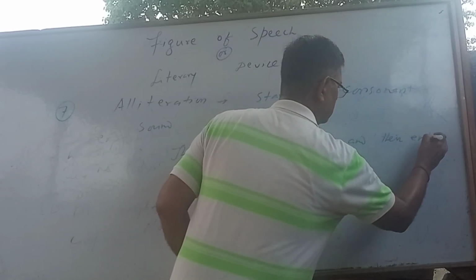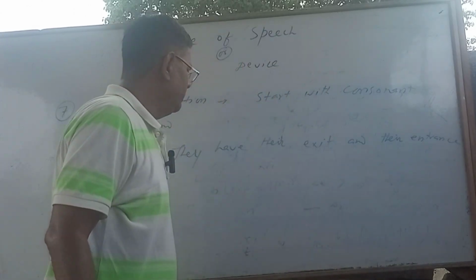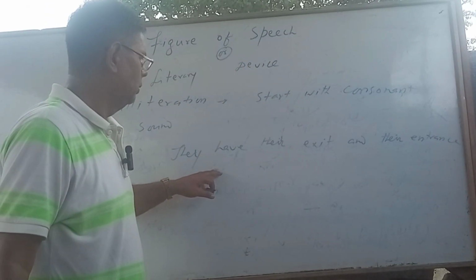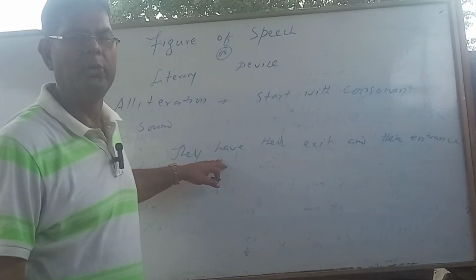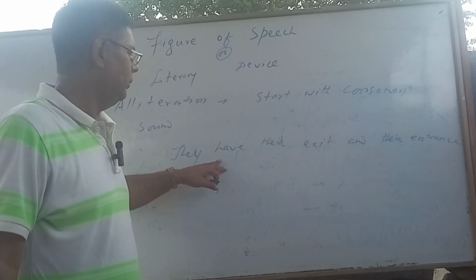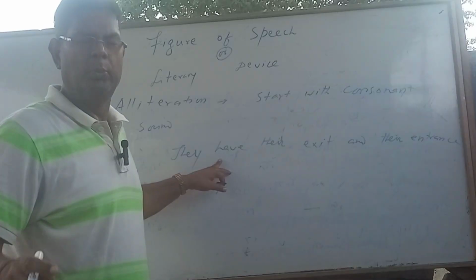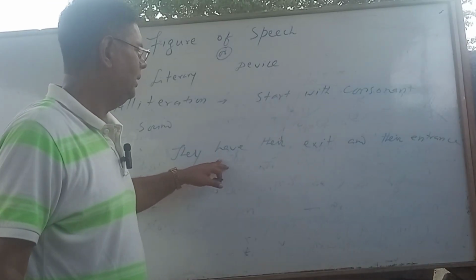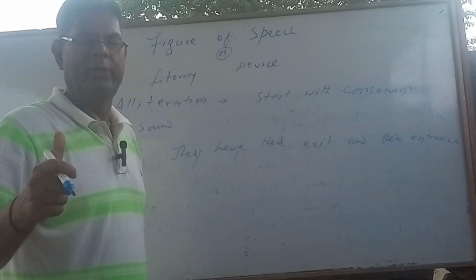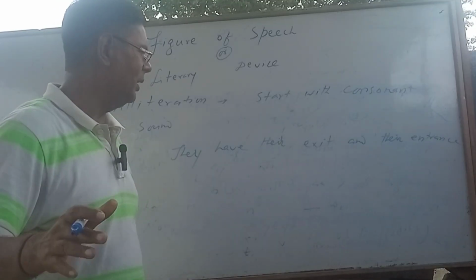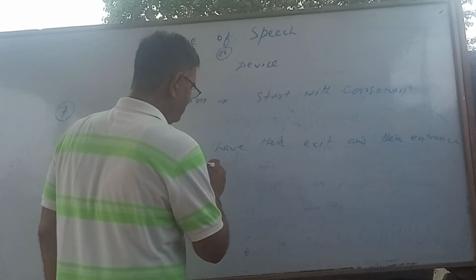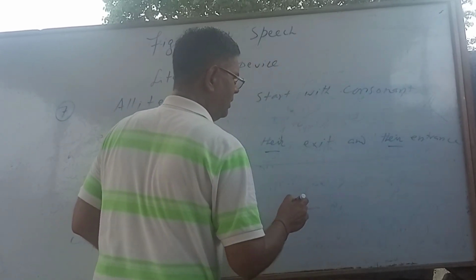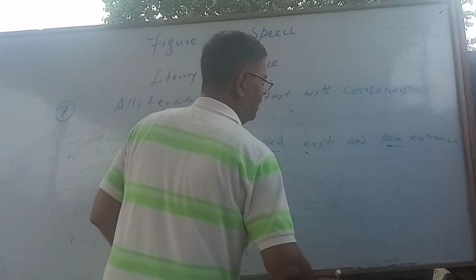Look at this, this is the line of a poem, As You Like It. No, it is Seven Ages, or All the World's a Stage is the name of the poem. This is the poetry of William Shakespeare. In this poetry, the poet has used this line, "they have their exit and their entrance." Here, "their" is repeated. So it is called alliteration.